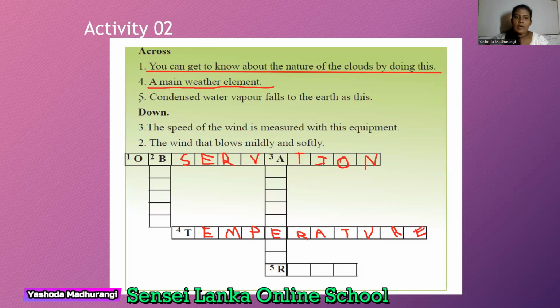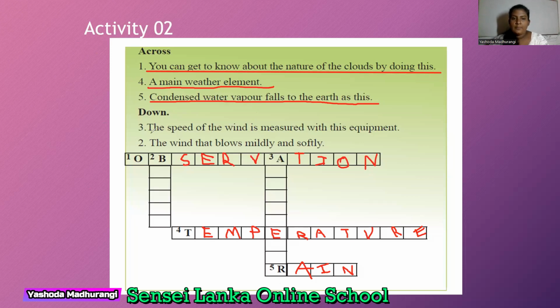Okay. Number 5 across. Condensed water vapor falls to the earth as this. It is rain. Last day I told you in my earlier video. Rain.